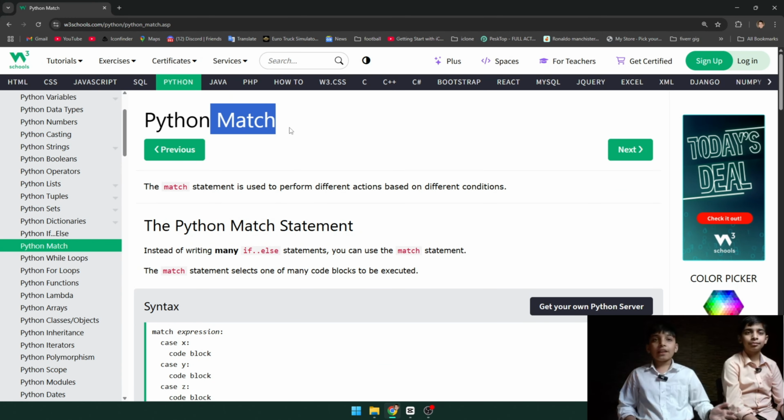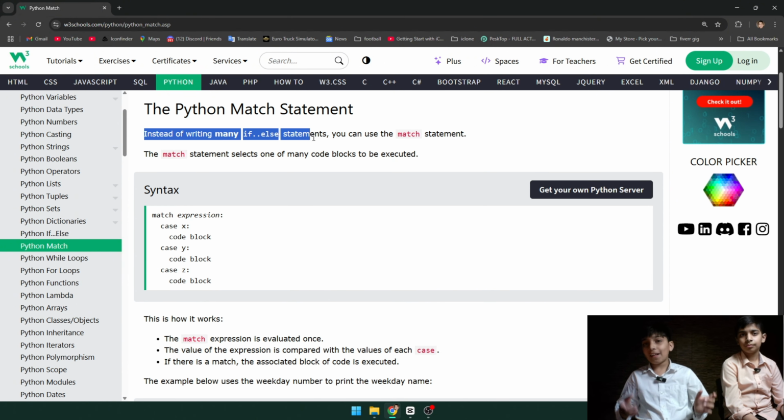After condition comes Python match. Python match statement is used instead of writing many if-else statements like if-else, if-else. You can just write match, and it will do the same thing as many if-else statements.